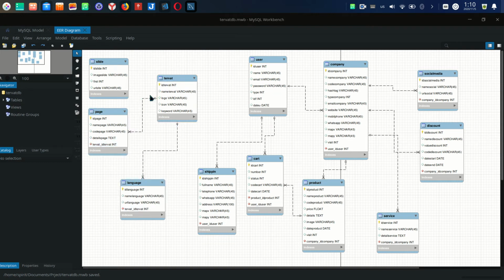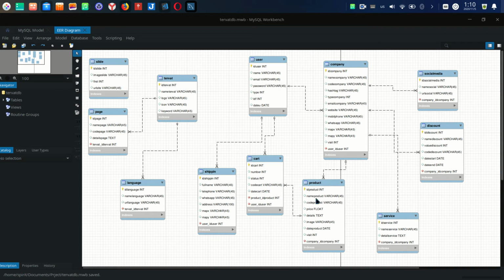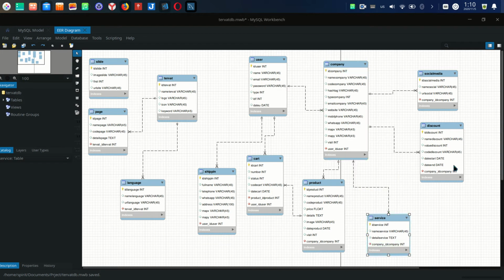For the moment, it is with some ads for Tervat. Another thing I think about is the company has one discount about some products, maybe I'm not sure, or discounts about one service, whatever. But this discount does not work online. This discount only works in the company.